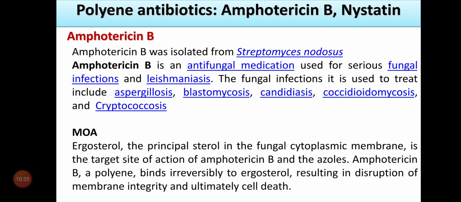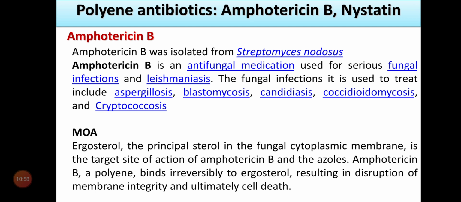The fungal infections it is used to treat include aspergillosis, blastomycosis, candidiasis, coccidioidomycosis, and cryptococcosis. Now the mode of action of amphotericin B. Amphotericin B acts on ergosterol.